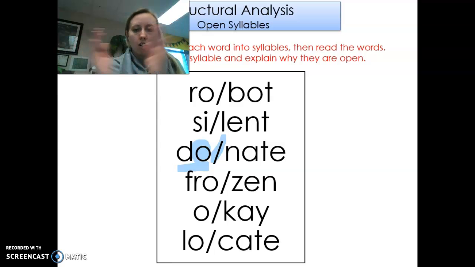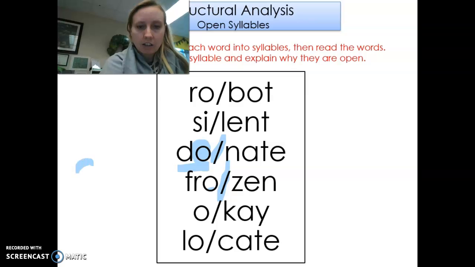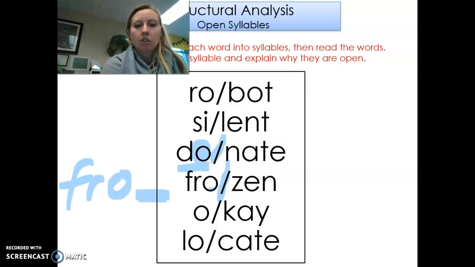Frozen. Break it right there. Do you see how there's no consonant? So fro is all by itself. There's no consonant closing it. So it's an open syllable, and it's a long vowel sound. So O, it says its name.